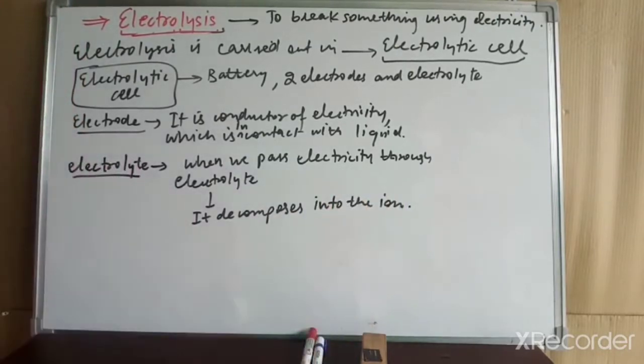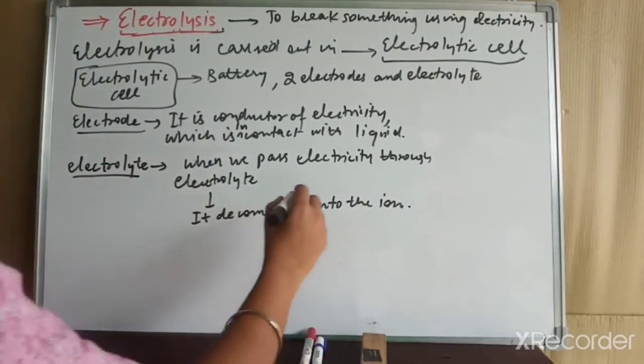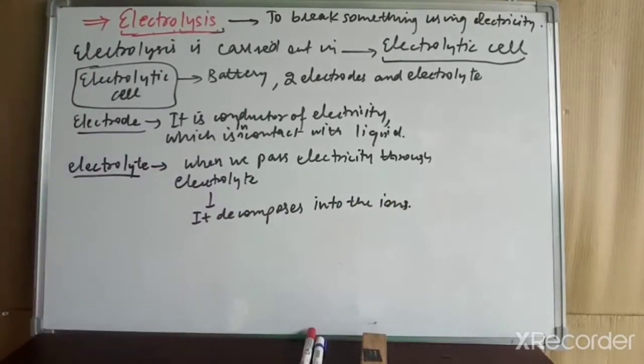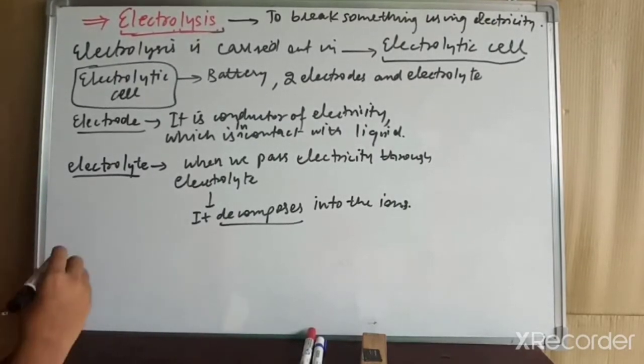That is the meaning of the electrolyte. So an electrolyte is a liquid which decomposes, means splits, into different ions, positive and negative ions, when we pass electricity through it. This is the definition of the electrolyte which you can note. Now what is a battery?